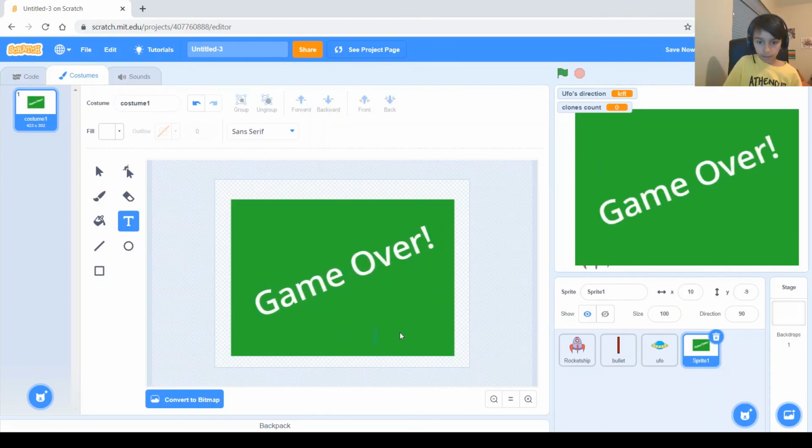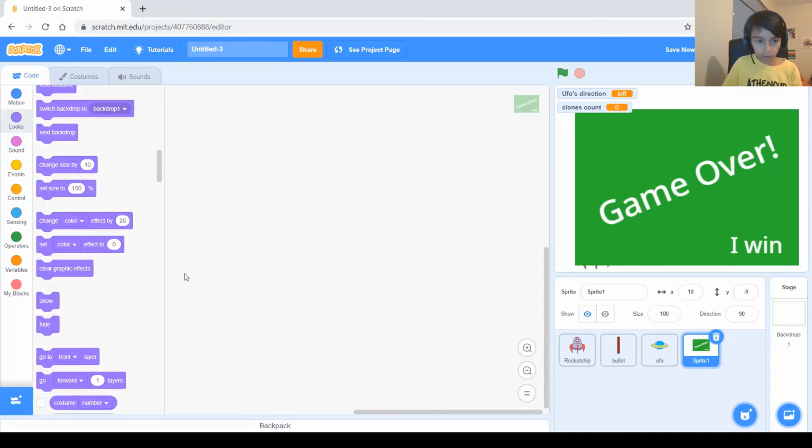And now let's get another text over here that says I win. And let's make that smaller. Bigger. Let's make that bigger. And not as big as that one. Okay, that should be good. Maybe even a bit smaller. Put it in the corner. And now let's go to the coding. It's really simple and little coding.